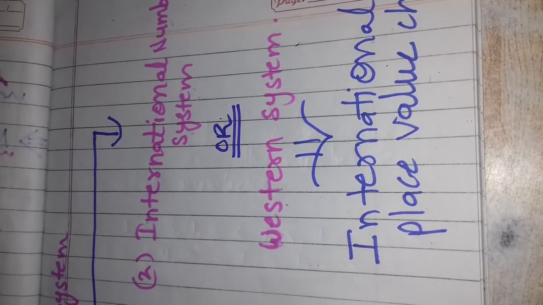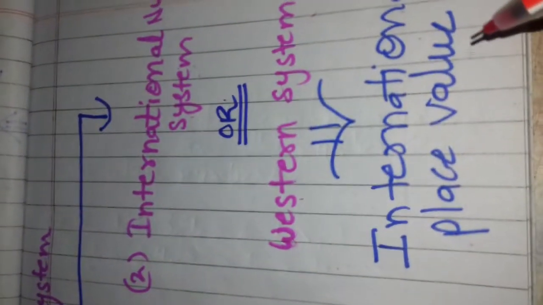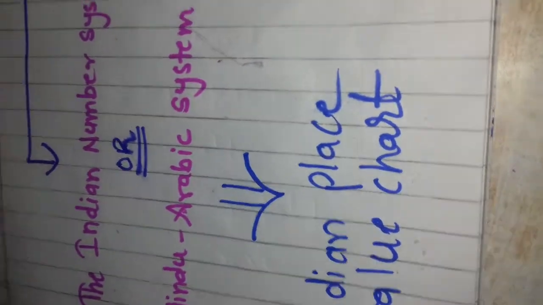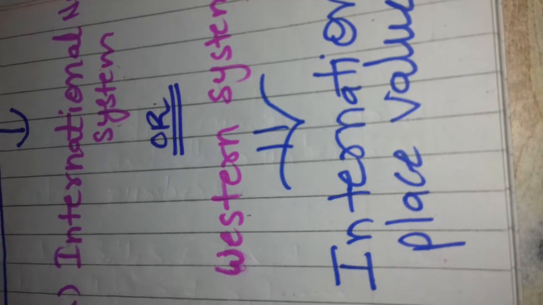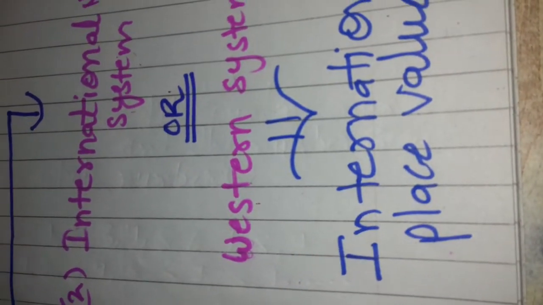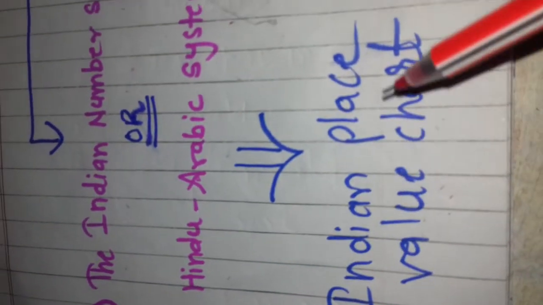So which place value charts are we using for numeration of large numbers? Yes, very good. The Indian place value chart and the international place value chart. So we will learn these place value charts one by one. Let us see what the Indian place value chart is.